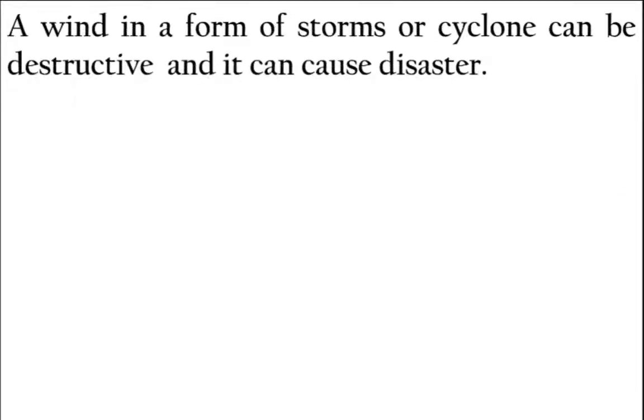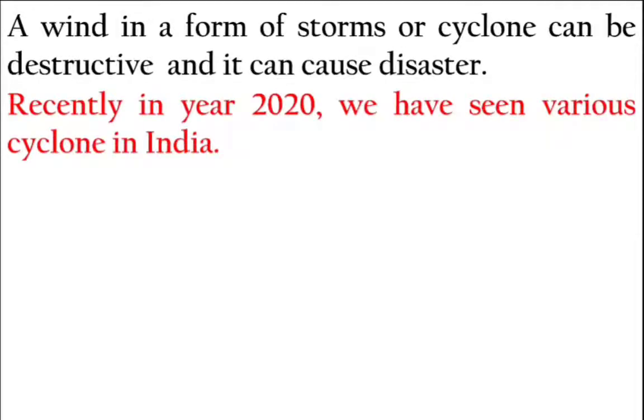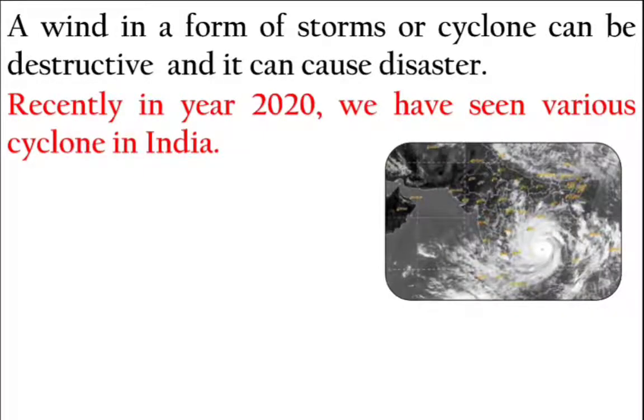Now, wind in the form of storms or cyclones can be destructive and can cause disaster. If we look at the year 2020, we have seen various cyclones which have hit India. You can see these images of cyclones which appear at regular intervals, specifically in the summer season.